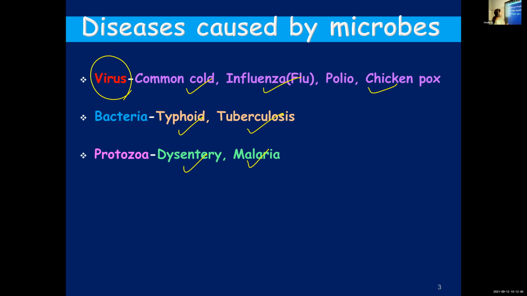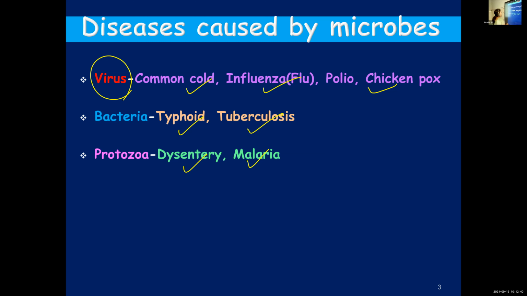Once again, viruses are also microscopic, but they form a separate group. The reason is they are on the borderline between living and non-living. Outside a living cell, they do not show any signs of life. They can reproduce or multiply only inside a host cell.